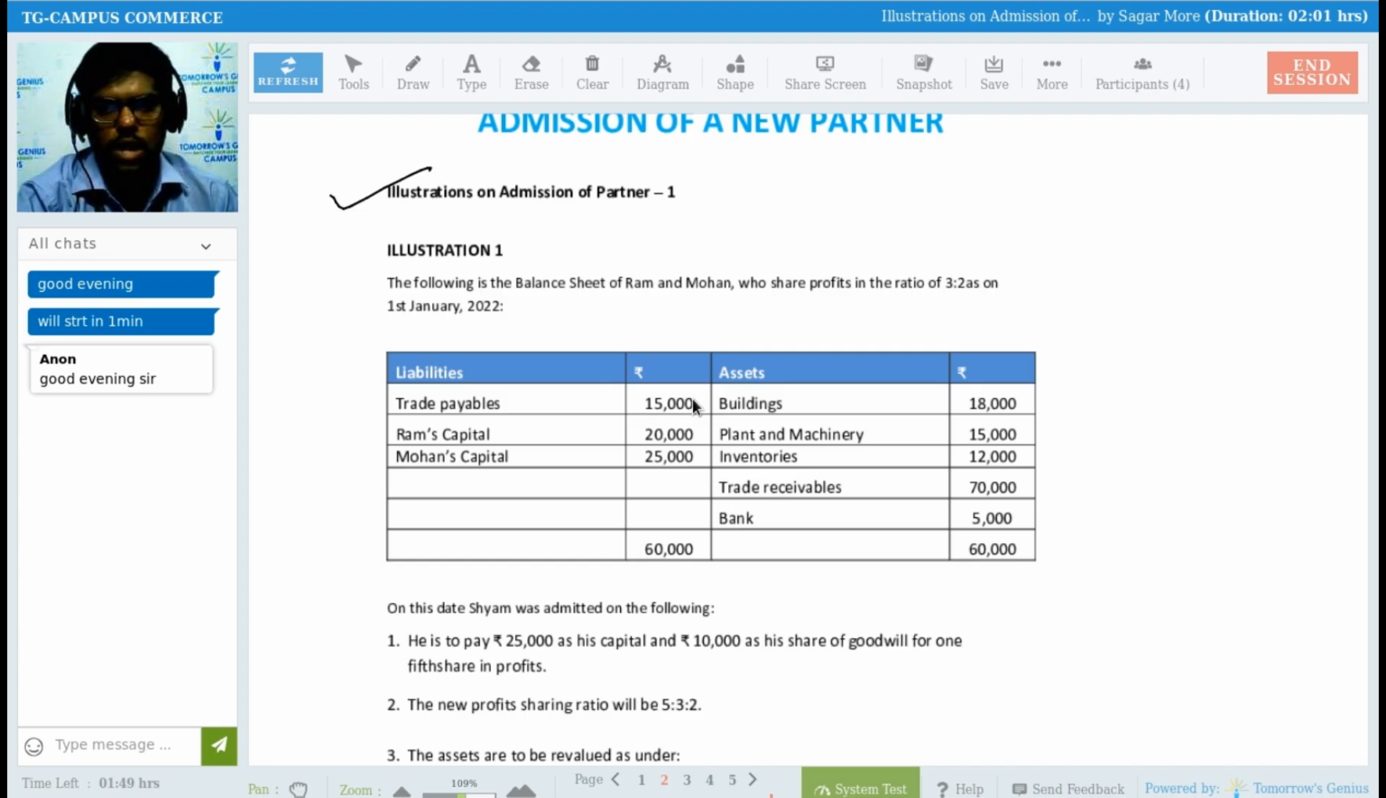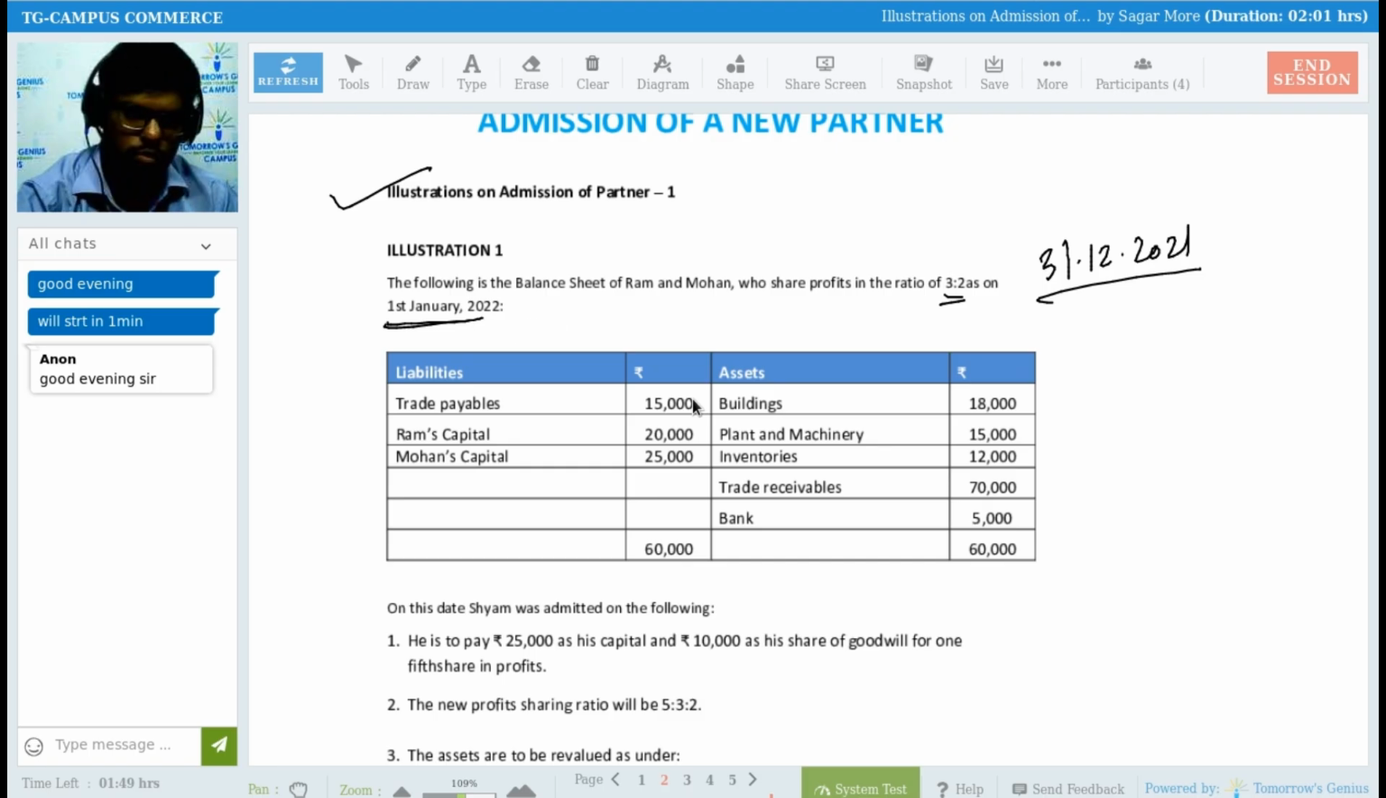The following is the balance sheet of Ram and Mohan, who share the profits in the ratio of 3:2 as on 1st of January 2022. Right. So there are two partners, Ram and Mohan, and they have given us their balance sheet as on 1st of January 2022. So I can say their year end is 31st of December 2021. The next date is 1st of January 2022, so 1st of January 2022 and 31st of December 2021 is one and the same only, I can say. Right. So balance sheet is given to me.